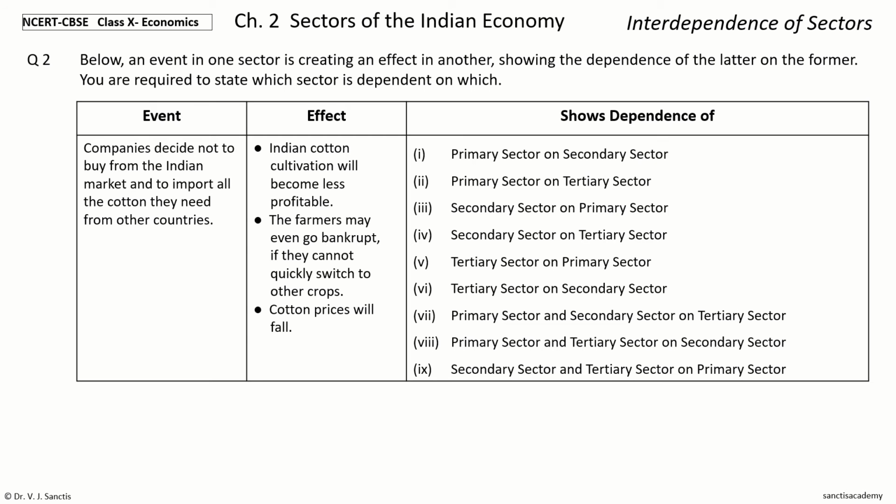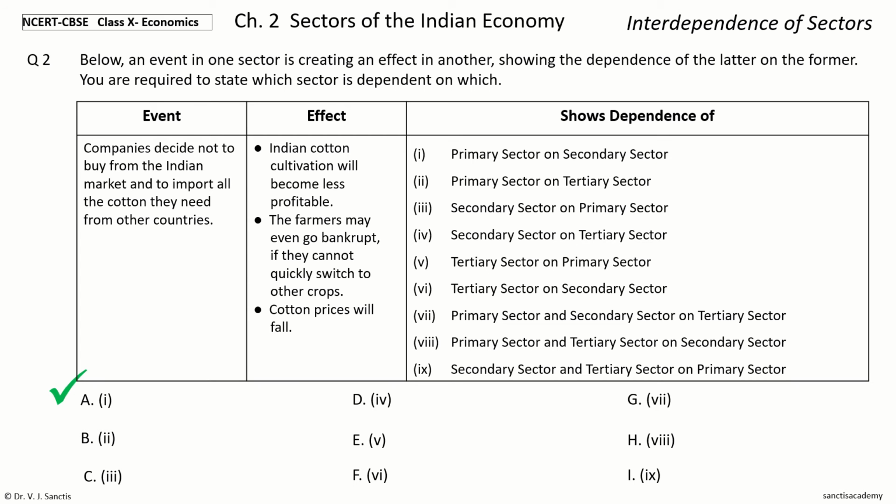Cotton prices will fall. You have the same options 1 to 9, and please tick off the right one. Your time begins now. And the answer is option A, number 1. So, primary sector on secondary sector.